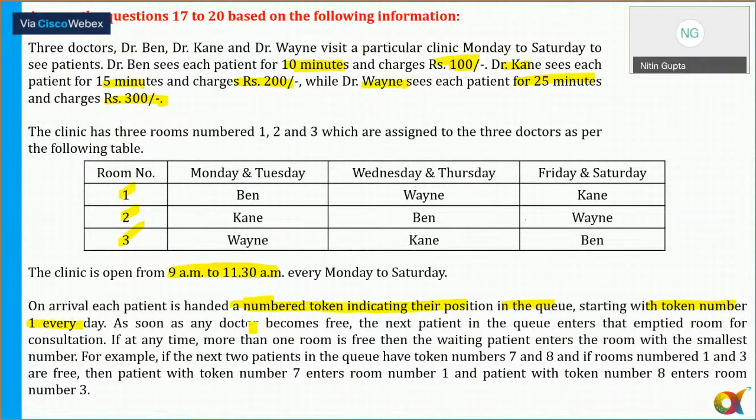As soon as a doctor becomes free, the next patient in the queue enters that empty room for consultation. If at any time more than one room is free, for example room number 2 is also free and a patient is waiting, the patient will not go to room number 2, but will go to room number 1. That has also been explained here. So let's move to the question.